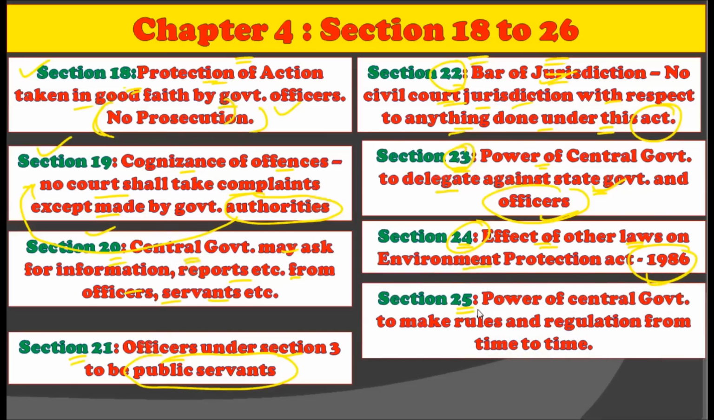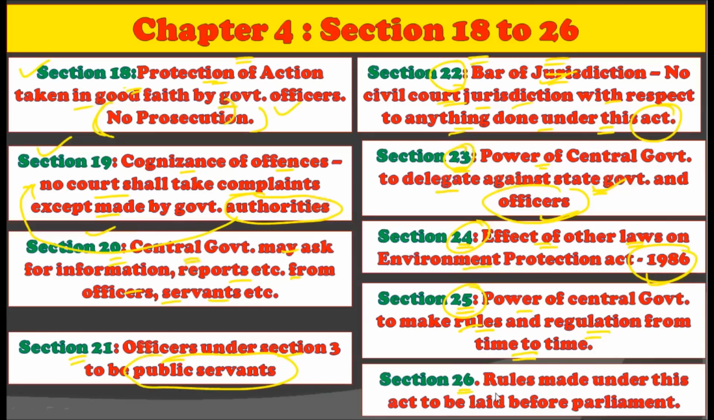While Section 25 contains the power of the central government to make rules and regulations from time to time. That is, under Section 25, the central government from time to time can make rules and regulations for the protection of the environment. At last, we have Section 26, in which rules made under this Act are to be laid before Parliament. That is, whatever rules and regulations are made under the Environment Protection Act of 1986 should be laid before Parliament. All right. So these are the sections from 18 to 26, which are in Chapter number 4.